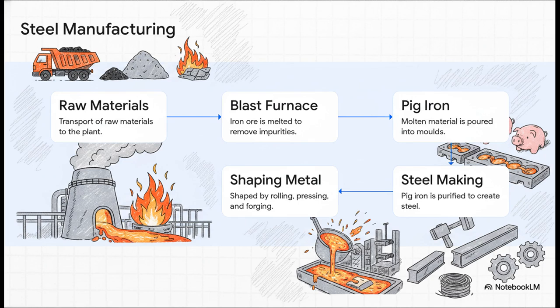The iron and steel industry is often called a basic industry. Why? Because it provides the raw material, steel, for so many other industries like cars, machinery, and construction. This diagram here simplifies the entire process, right from taking the raw material to the plant to shaping the final steel.